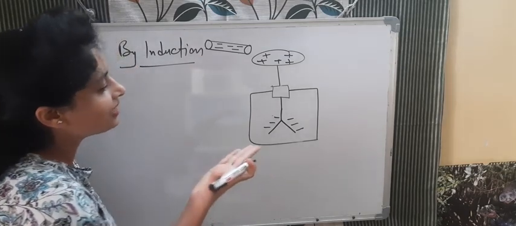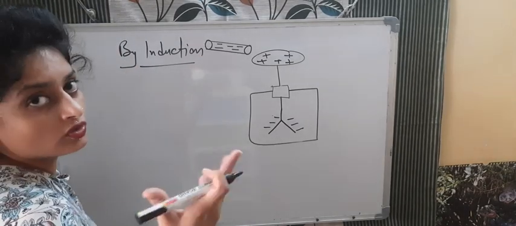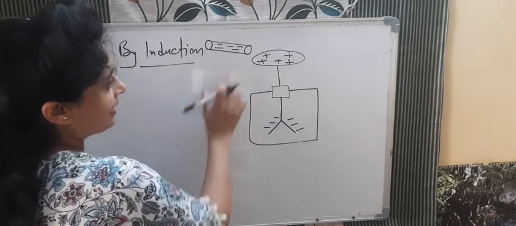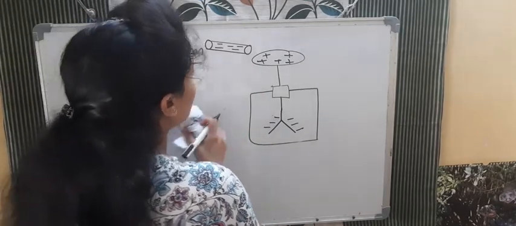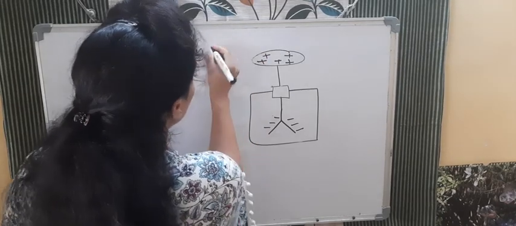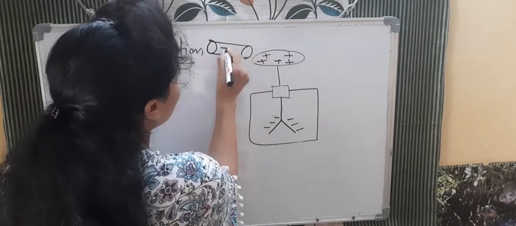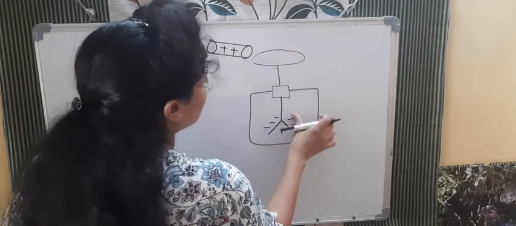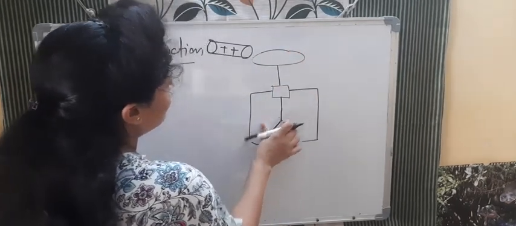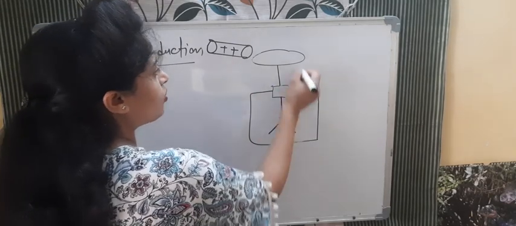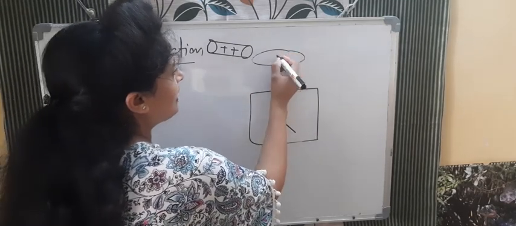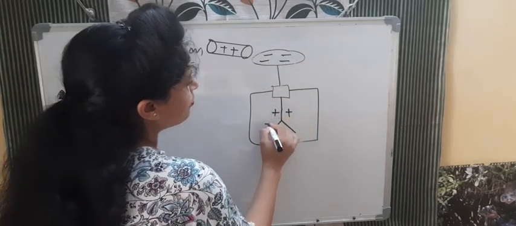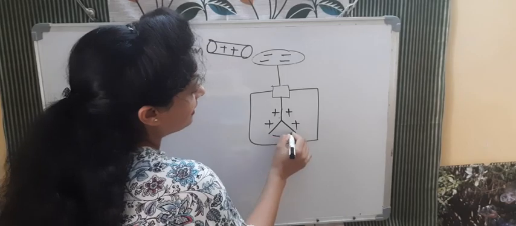Now by this method we can tell about the type of charge also, that I will tell. Now wait. So this happened in the case of the negative. Now what will happen if I take the positive rod here? In place of negative, if I take one rod that is positive, and without touching, I am not saying I will touch this thing, there is no conduction, by induction only I am saying. So when there is positive charge, what will happen? Electrons will flow from here, and what will be left? Negative charge, and here what will be left? Positive. So again there will be divergence.